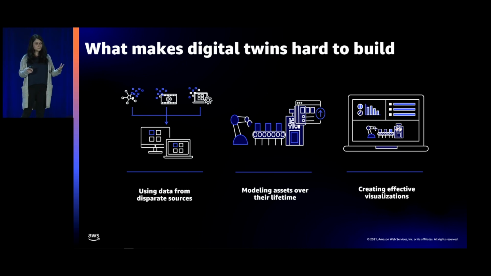The second challenge they describe to us is modeling physical systems is very complex, because physical systems are complex in nature. And being able to do that, that tracks the asset's lifetime gets even harder, because you have to now think about version control. And third, digital twins are used by the end users, and you have to make these visualizations effective for the end user, and it has to be applicable for the use case and for the persona that's using the digital twin, and in a way that makes their job easier. So should not have information overload, but also should not be context switching. So it needs to be very specific to the challenge that customers are trying to solve.